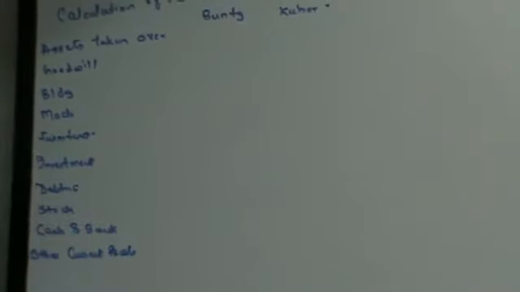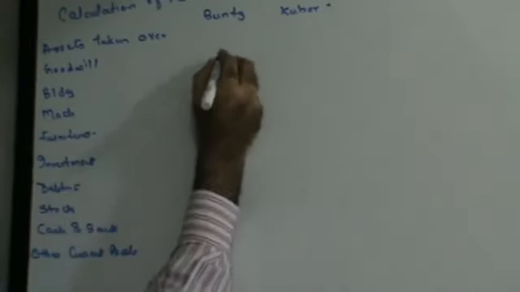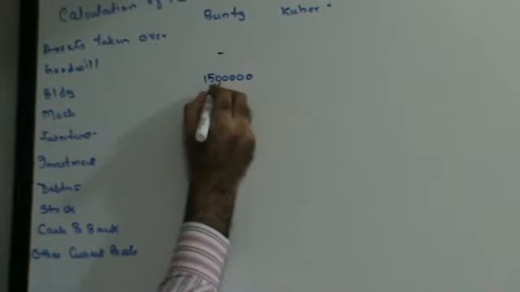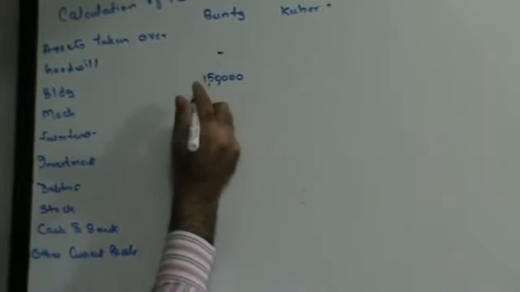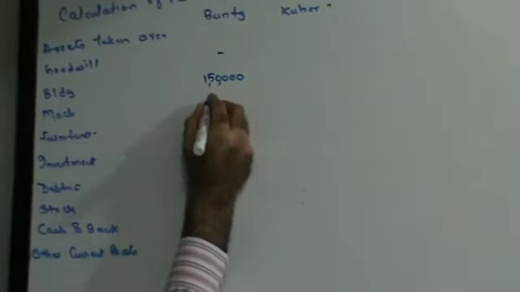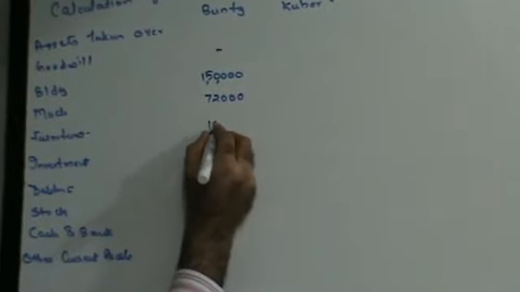Now, they are saying that all assets and liabilities are to be valued at book value except machinery, which is valued at 10% below book value. That means building is going to be 1,50,000. Machinery is going to be 10% below the book value. Machinery is 80,000, so 72,000. Furniture is going to be 10,000.